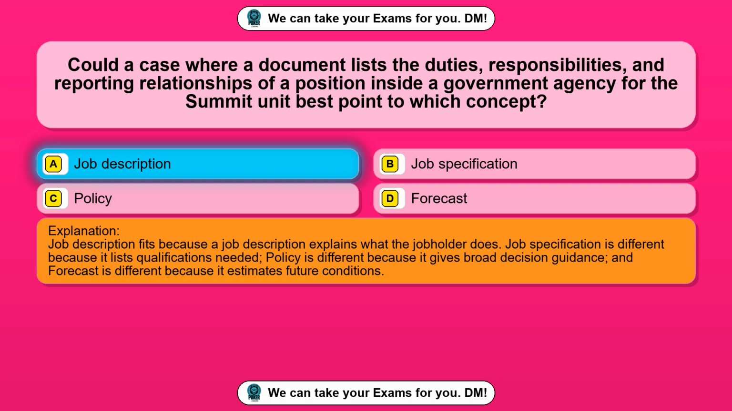Job specification is different because it lists qualifications needed, policy is different because it gives broad decision guidance, and forecast is different because it estimates future conditions.